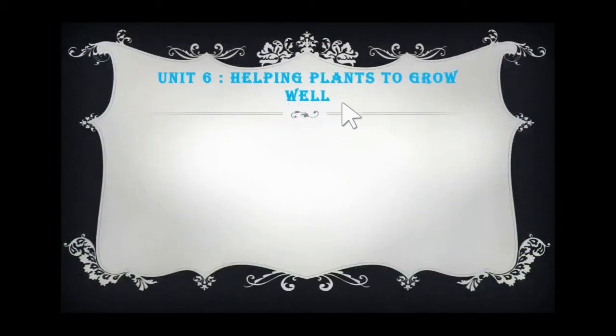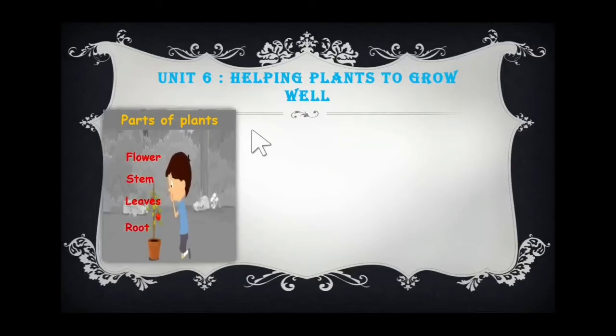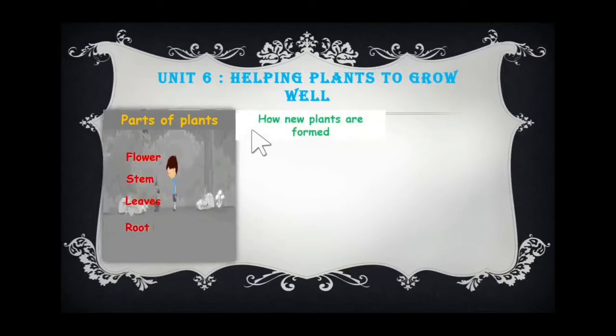What is our unit name? It is helping plants to grow well. And what was the first lesson? Parts of plants. And what did we learn in parts of plants? We learned about flower, stem, leaves and root. And we learned the functions also, right? Yes. And the second lesson was how new plants are formed.